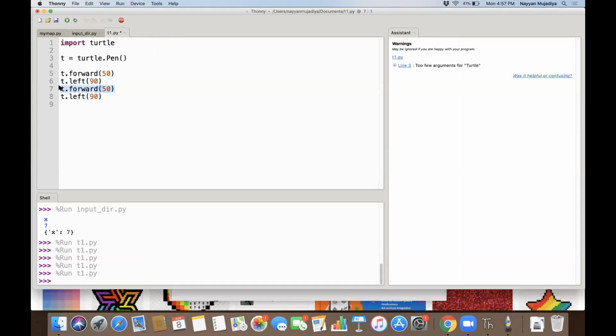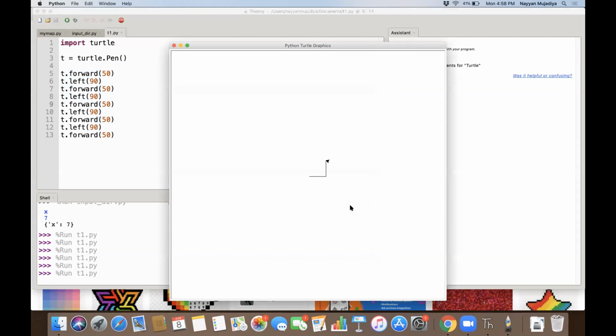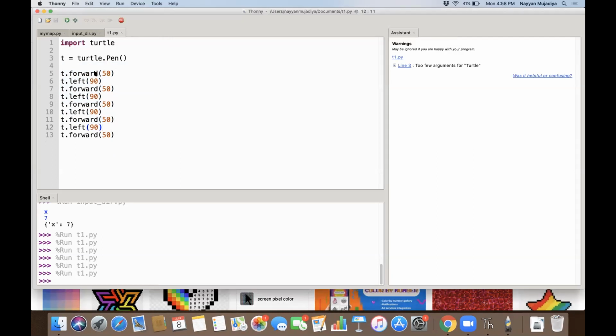I think we can do that. Let's try that. It will be good, just for starting, we can try making a square. I think we have done something extra, so I'll quickly remove that. So forward, left 90, forward, left 90, forward, left 90, forward. That's it.